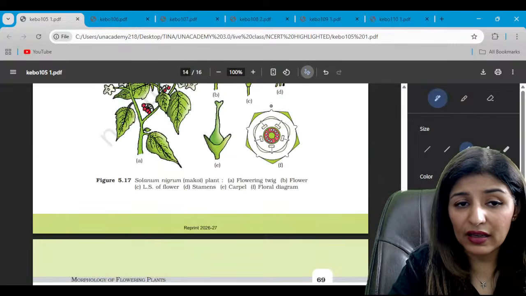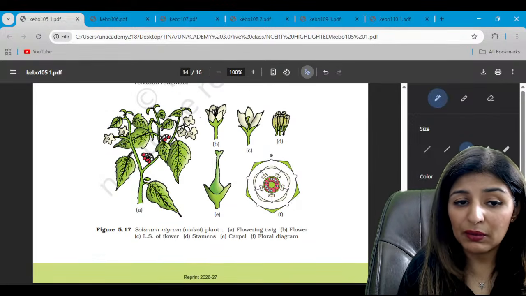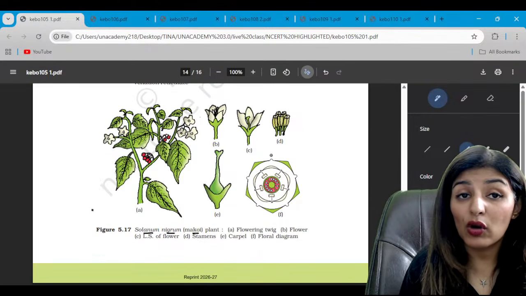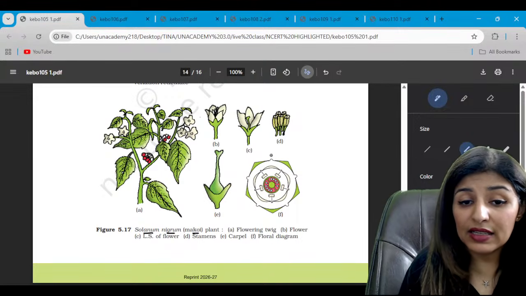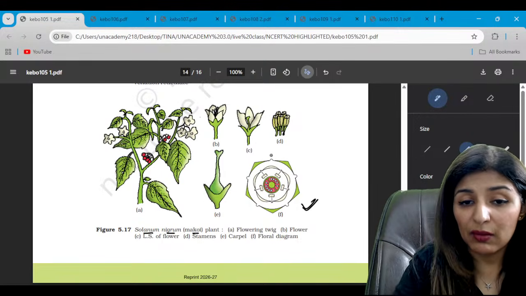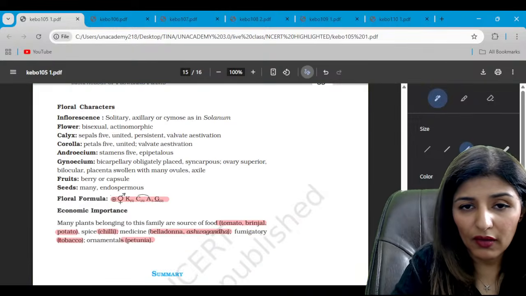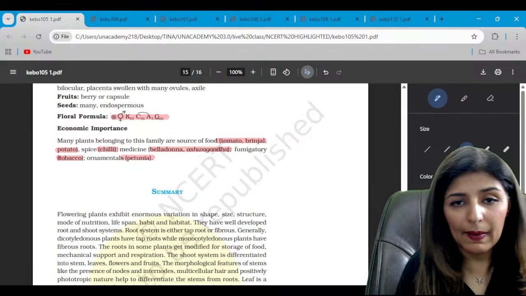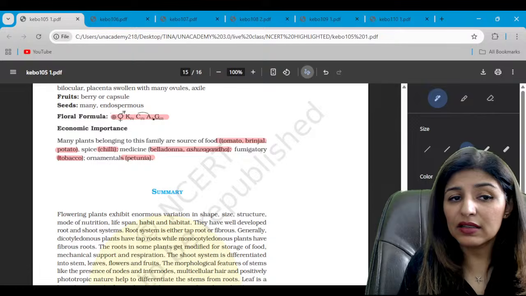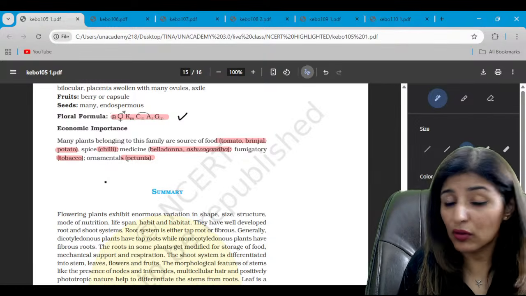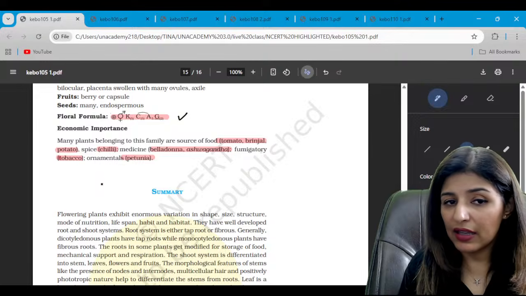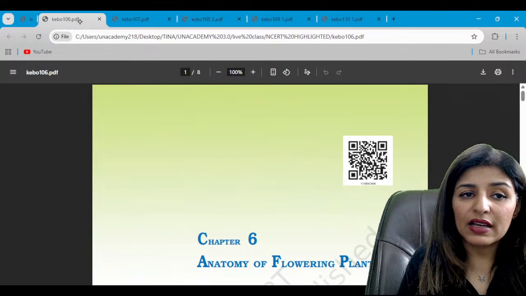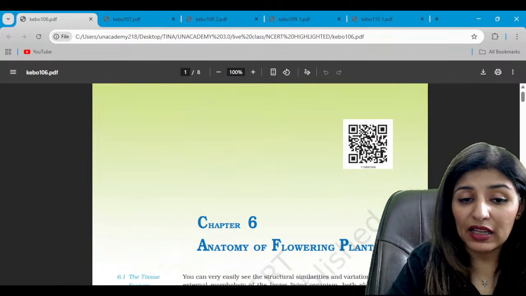So this diagram is that of Solanum nigrum or Makoi belonging to the family Solanaceae. Is that clear? And this is the floral diagram. Yes, guys. Is that clear? So this is the floral formula and the floral diagram. You should be able to identify. Clear to everyone? So with this, guys, we complete the chapter Plantae also.